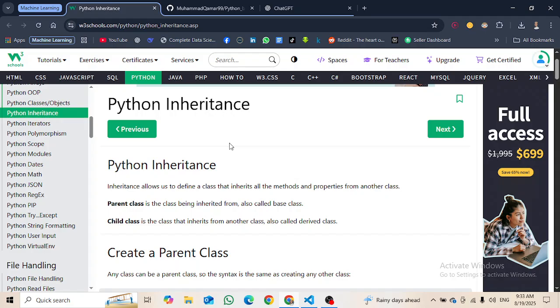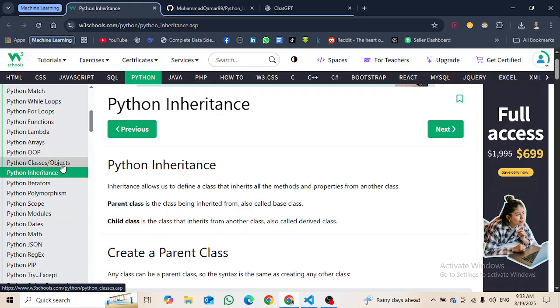And finally, today is day 24 of the challenge that we have started, of 3 years to learn complete machine learning from very basic to very advanced. We have started Python with the very basics, and so far we have done Python OOP and classes and objects. Today we are going to learn about inheritance in Python, which is a topic of object oriented programming basically. So let's start the video without wasting our time.